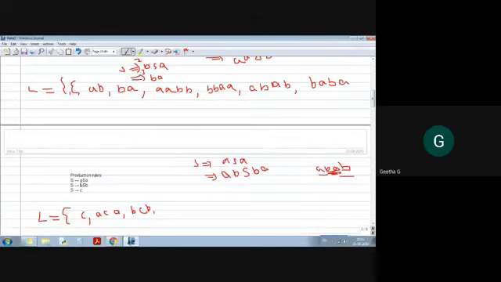If I am substituting this, I'll get ABCBA, of length 5. So 1, 3, 5, odd length, right? Or I can get it some other way. The first string I had generated is ABCBA, right? See the pattern.